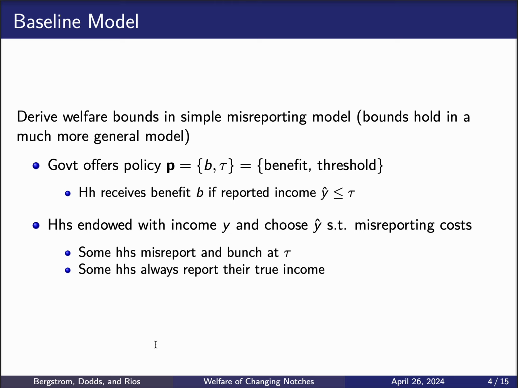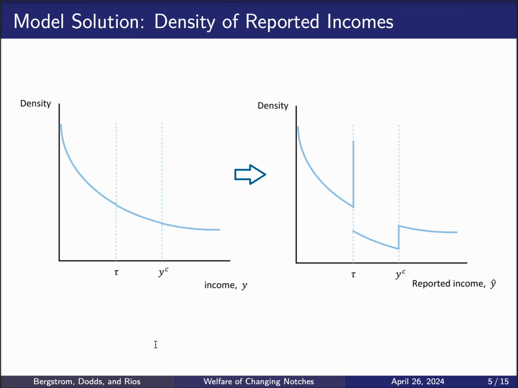They choose y hat. But they do face a misreporting cost, which is increasing with the size of the misreporting. So in that model, some households misreport and bunch at tau, but some households will always report their income because their misreporting cost is so high. They're always truth tellers. So in such a model, we would have the following density of income and reported income distributions.